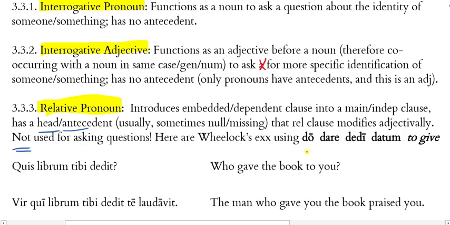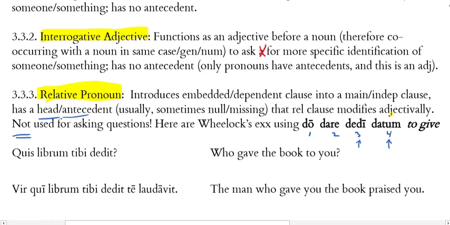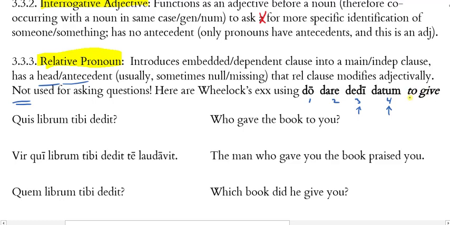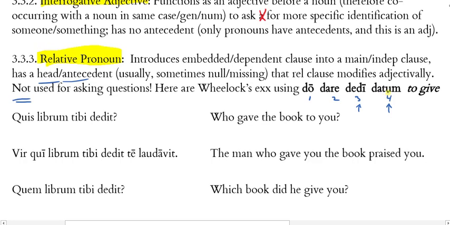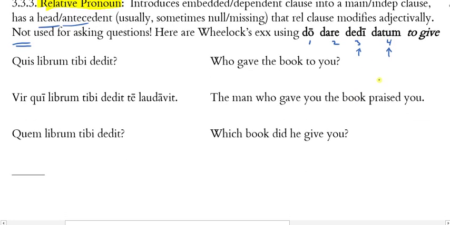He's using for the verb to give, do, dare, dedi, datum. Remember, this is first, second, third, and fourth principal part. And I'm just bringing this up because we need to remember the third principal part is used for the perfect tenses, and the fourth principal part is used for the perfect tenses passive verb formation. All right, when we want to say I had been given, I have been given, I will have been given, we're going to be using a datum plus a form of to be. All right, we're going to see those here.